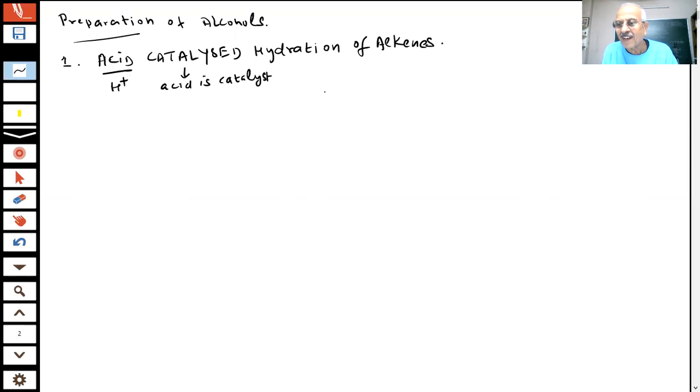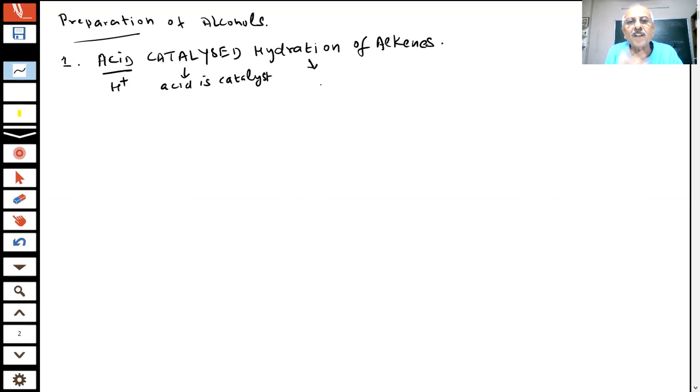It increases the rate of the reaction. Yes. It increases speed, but its amount will not change by the end of the reaction. It will come back. Right? It is not consumed. Catalyst is not consumed, but increases the rate of the reaction. Yes or no? Yes, sir. Okay. Otherwise, the reaction will not take place. The reaction will be so slow that we will not get the products.